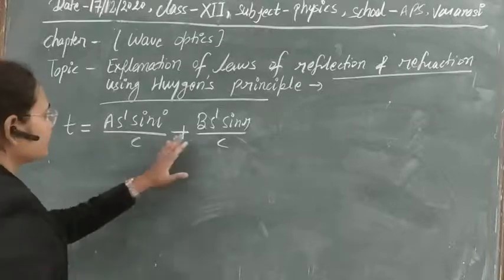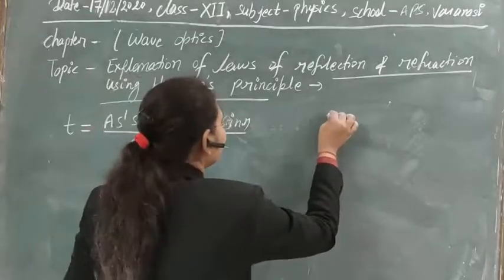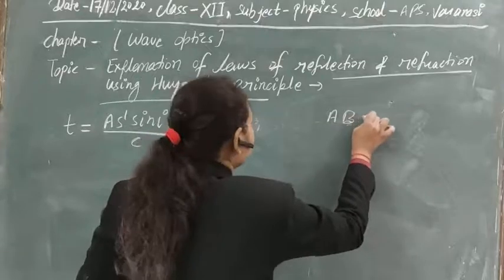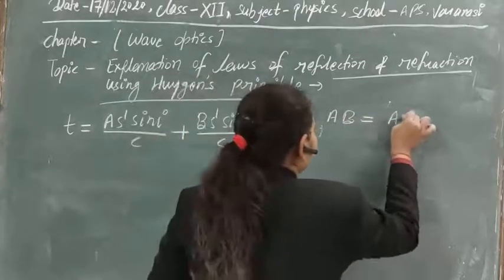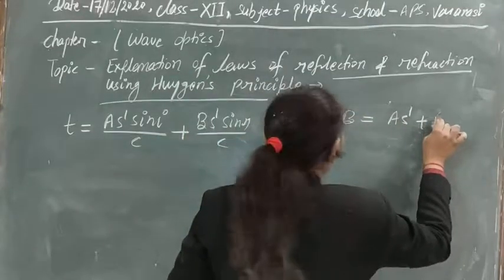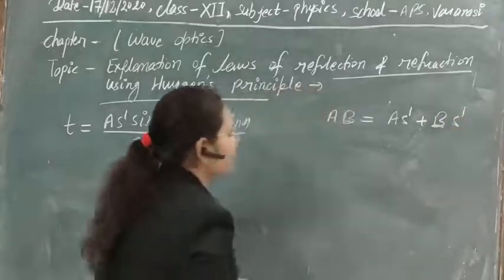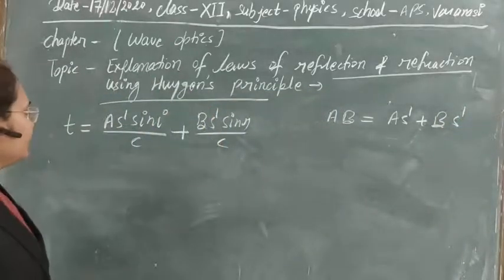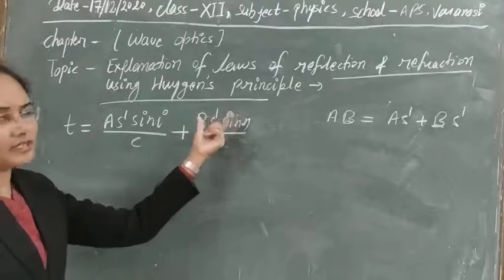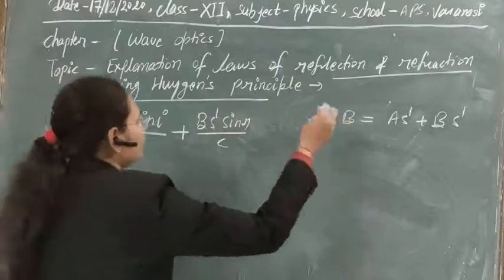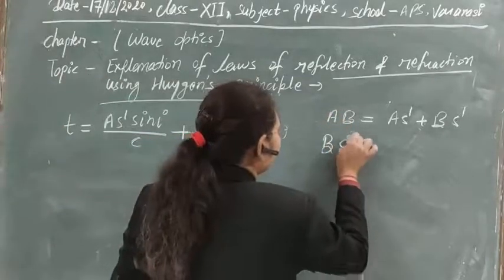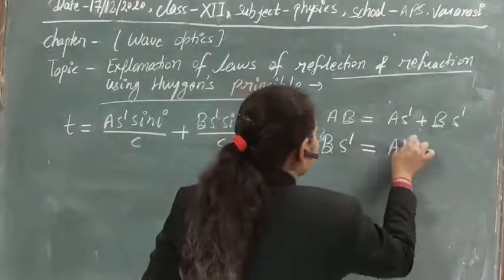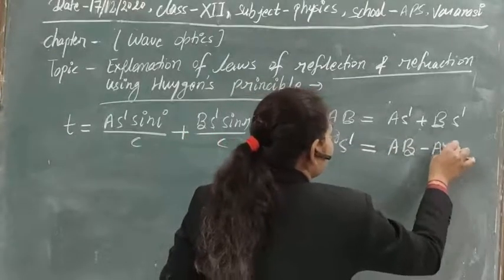And again here in this value, as we already have AB equal to A S dash plus B S dash, from the figure you can see it already. So in place of A S dash or B S dash, anywhere you can use this value. So suppose we are taking the value of B S dash from here, this will be equal to AB minus A S dash.